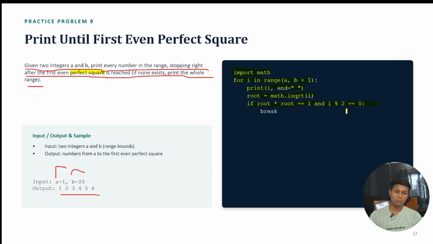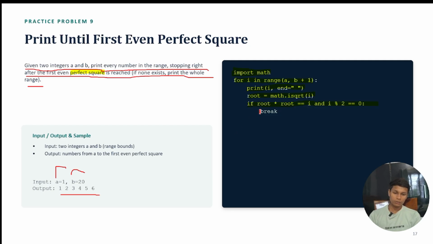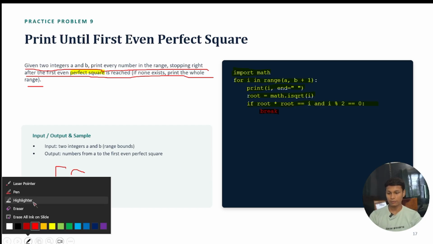If both conditions become true, we simply break the loop. We write the break statement here because the condition was that if we get an even perfect square, we break the loop. That's why this break will be there.